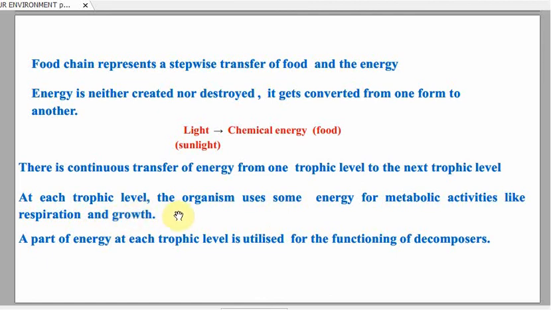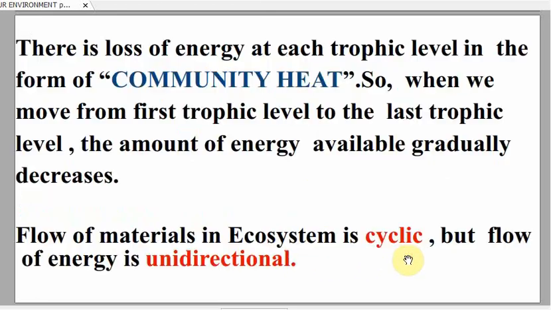At each trophic level, the organism uses some of the energy for metabolic activities like respiration and growth, and some part of the energy at each trophic level is utilized for the functioning of decomposers. Now, there is a loss of energy at each trophic level in the form of heat, which never returns back to the producer. So, when we move from the first trophic level to the last trophic level, the amount of energy available gradually decreases. Fine.